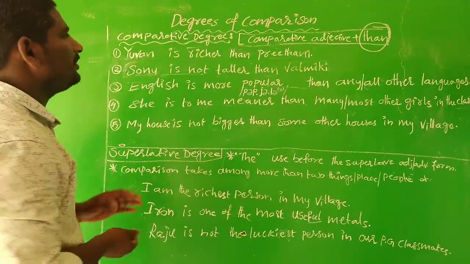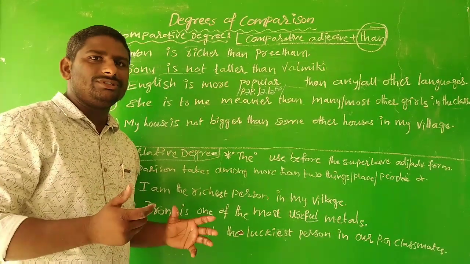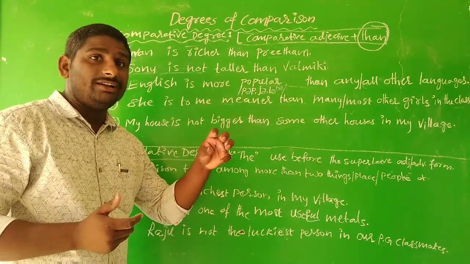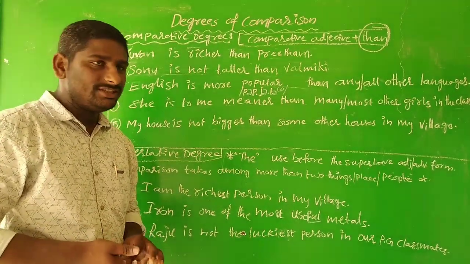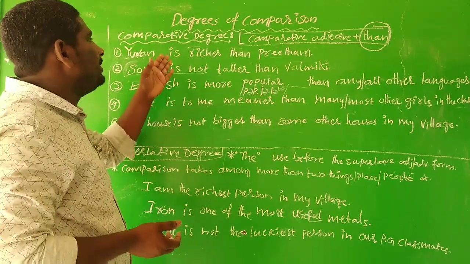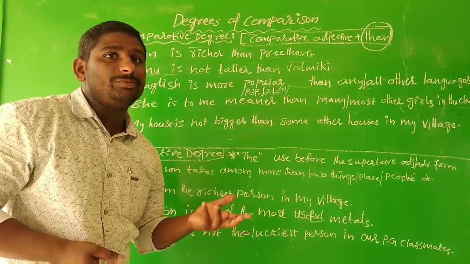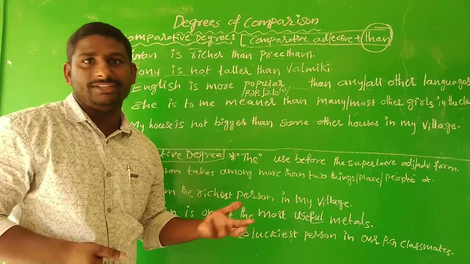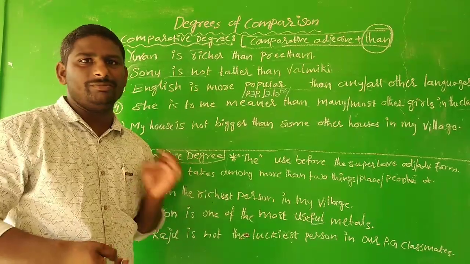So here, as earlier we have discussed, in positive degree we used positive adjective and adverb form to make sentences. Now when it comes to comparative degree, there we use comparative adjective or comparative adverb form to make the sentences. And this is one of the important characteristics you need to remember.